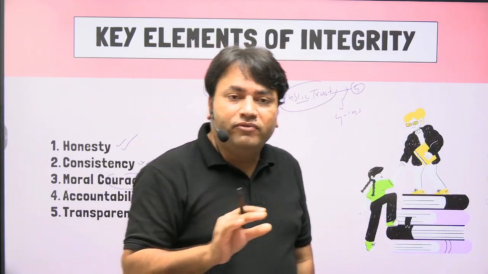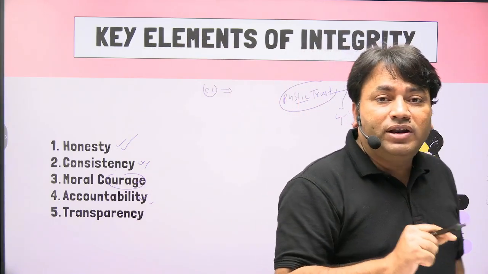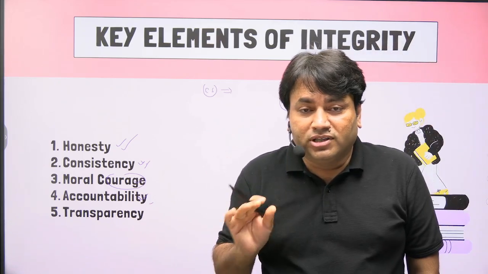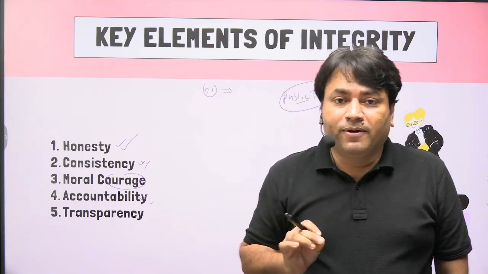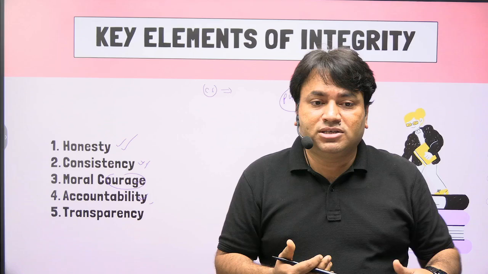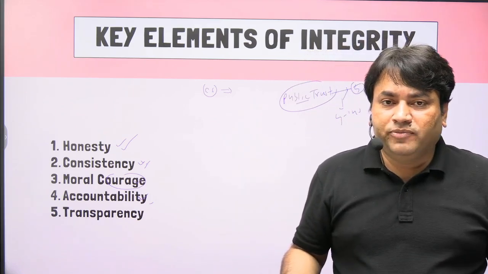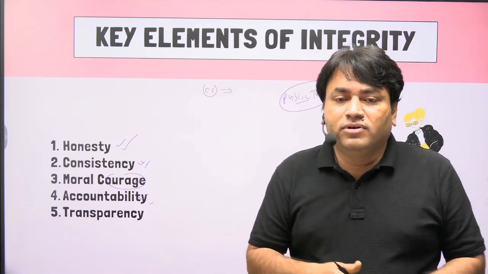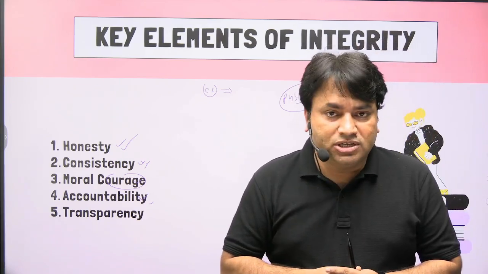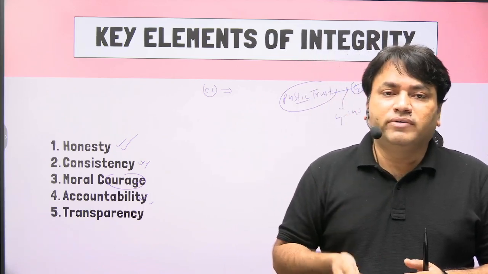Many a time we see that people make excuses that I'm not responsible for that particular mistake. They blame others for their mistakes. So that is not accountability. Whether in personal life or public life, we should be accountable for our actions and for our decisions.